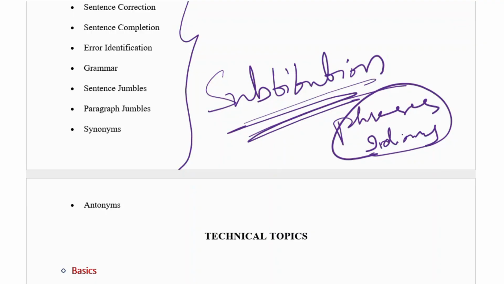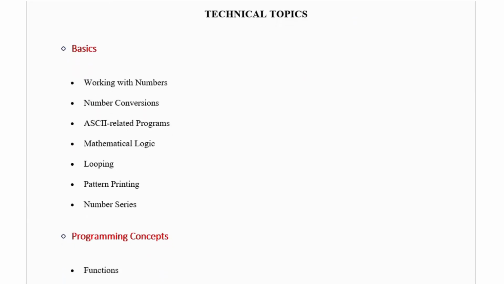If you have the correct answer, then only put the substitution answer. If you have no idea, you want to keep any one option. Why? Because in TCS there are no negative marks, so you have to attempt all the questions and complete all of them.